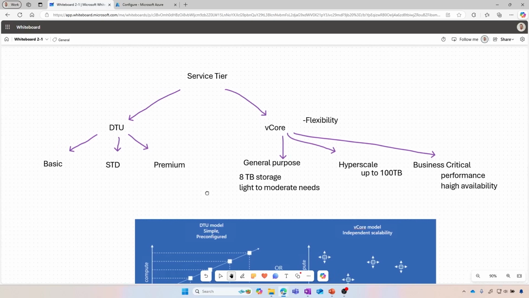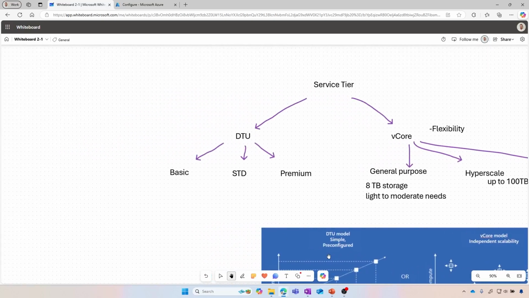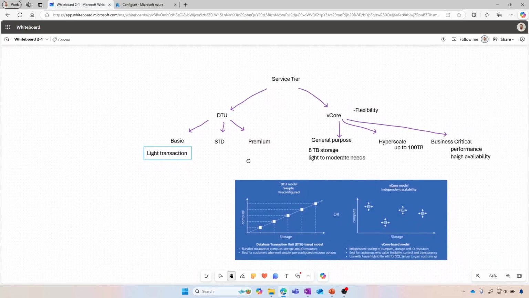Okay, now let's go on the left. As we mentioned, the DTU basic, database transaction unit, is for light transaction and small database size, as we saw. The standard would be for moderate transaction workload. It's also per minute transaction rate as well, and then the premium will go for higher transaction rate for more mission critical applications that need that high transaction rate, right? So higher input output per second, higher IOPS. Okay, so always based on performance and what is actually needed.